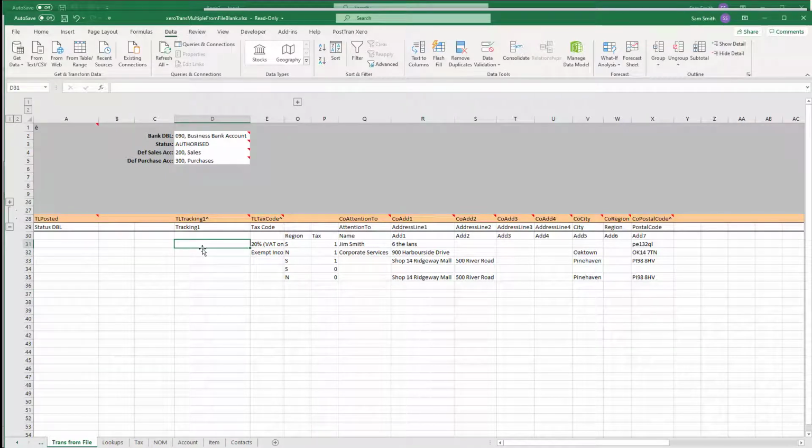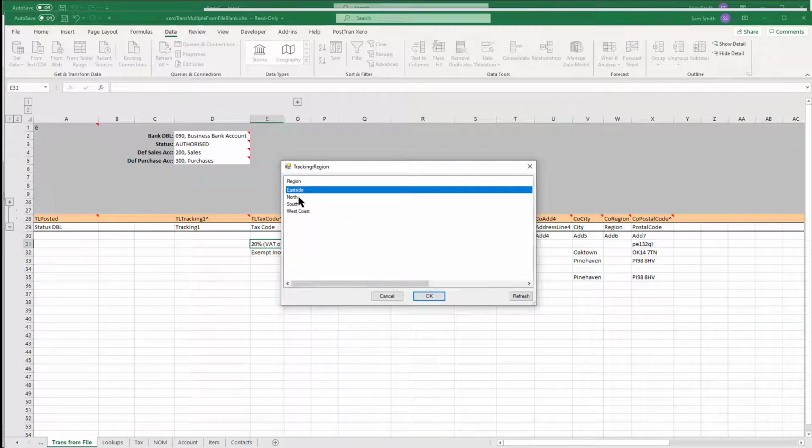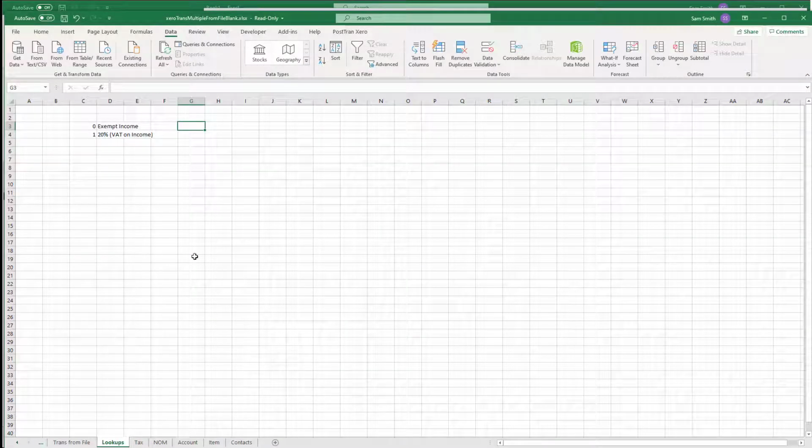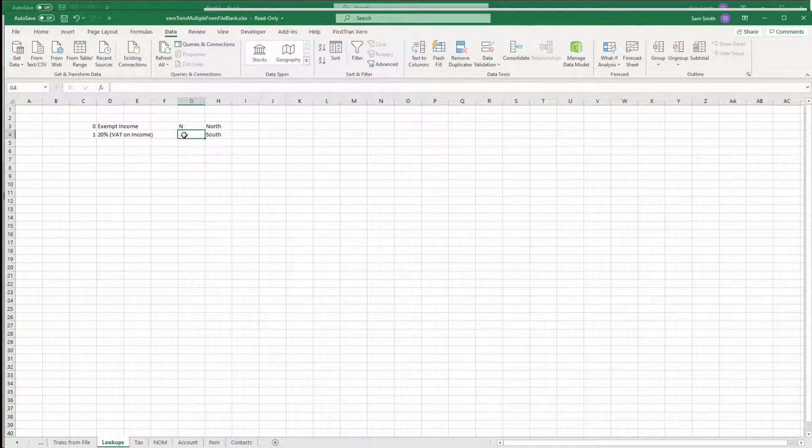Effectively Xero has the facility to set tracking, so you can use tracking as like cost centers and departments. If I space and tab away, you can see there we have a north and a south, a west coast and an east side. Well, anyway, we're just going to set north and south. So obviously we're going to set N and S.